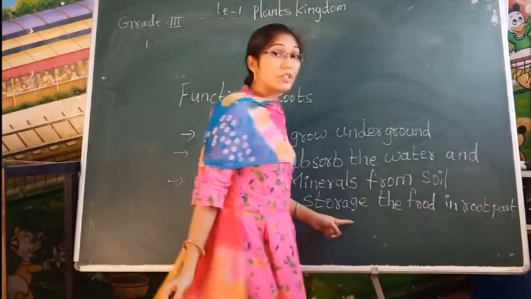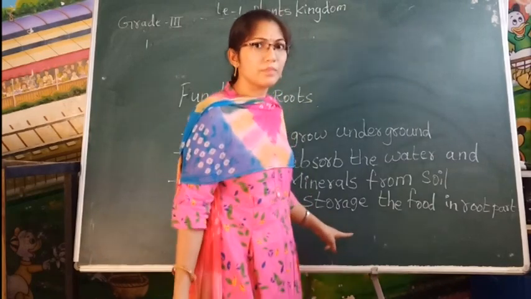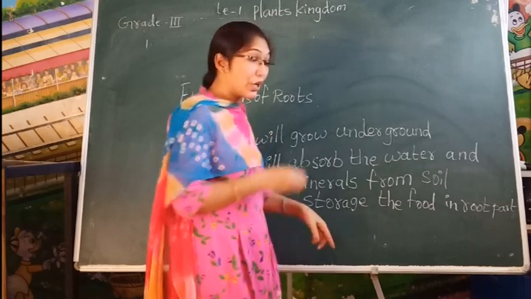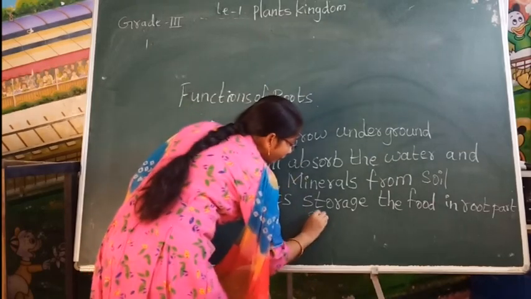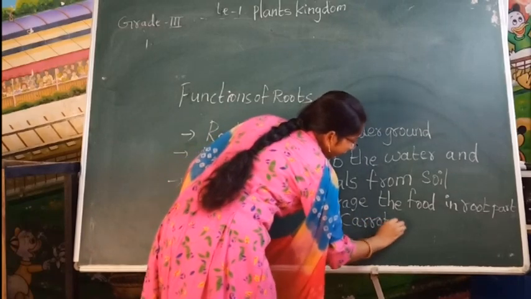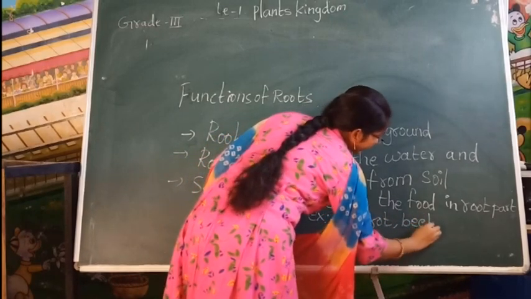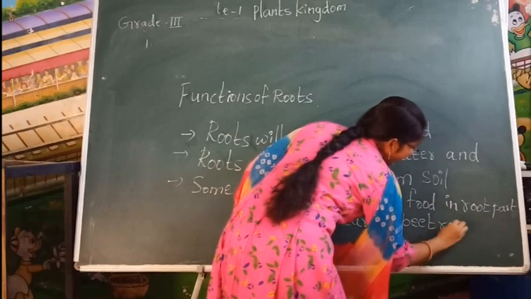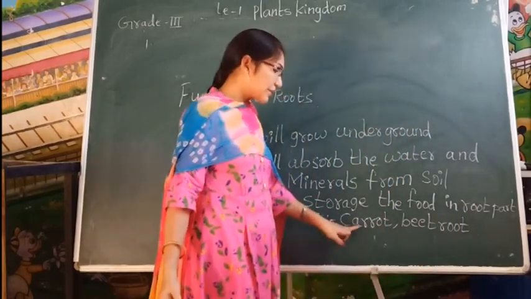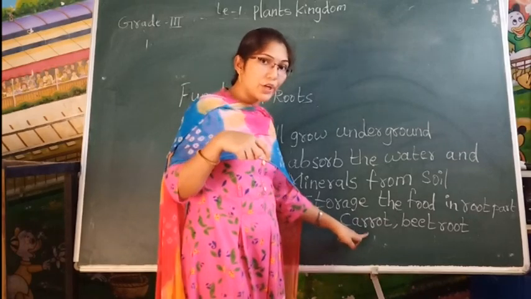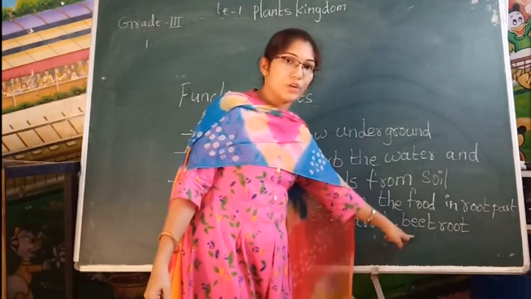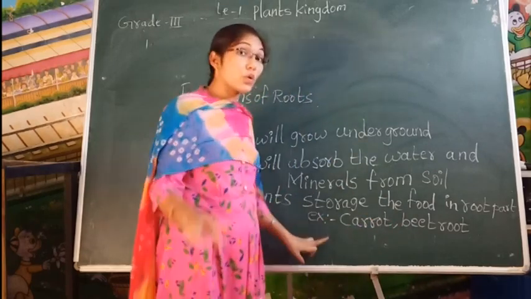Tell me some examples of food which we are eating from the root part. Yes, carrot, beetroot. What is that? Example of root storage food? Carrot, beetroot. Yes or no? These are the root part or not? Yes. These are the root part only, no? Some plants are storing their food in root part only. Yes, these are examples of root parts which are eaten as food. Okay, so some roots will store the food also.